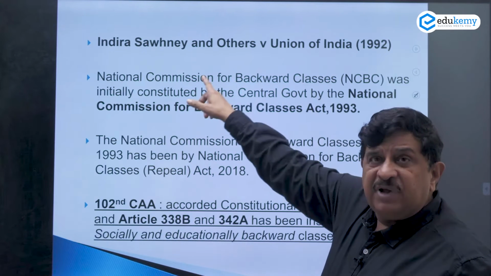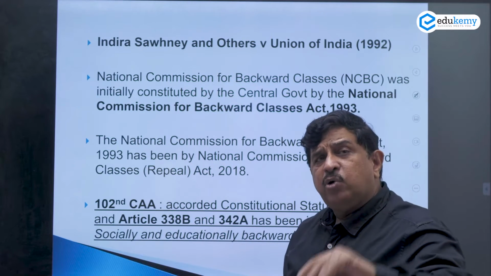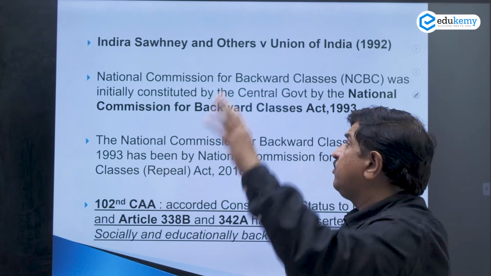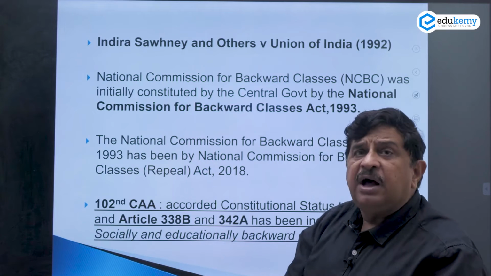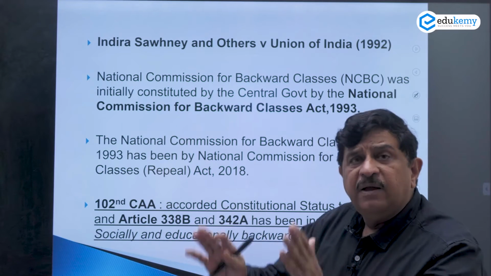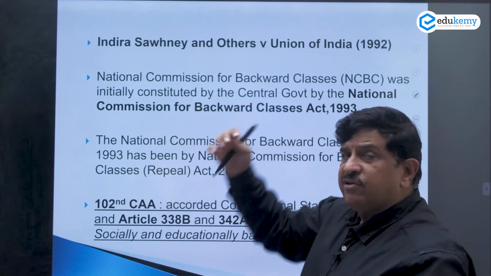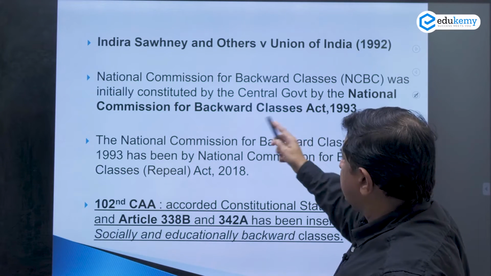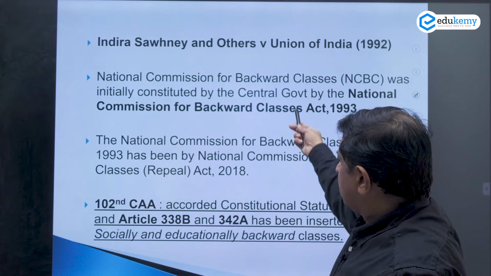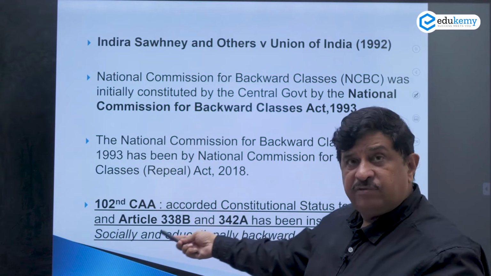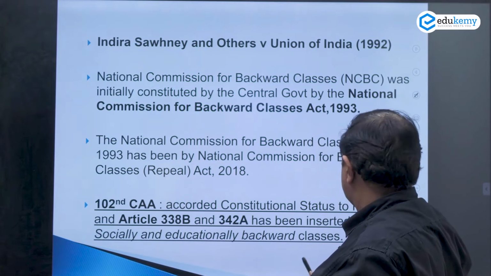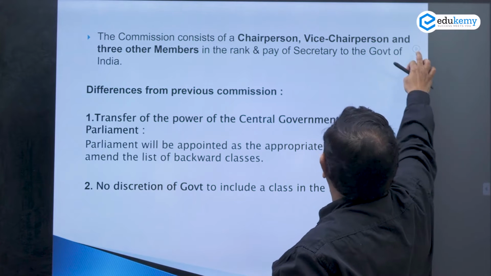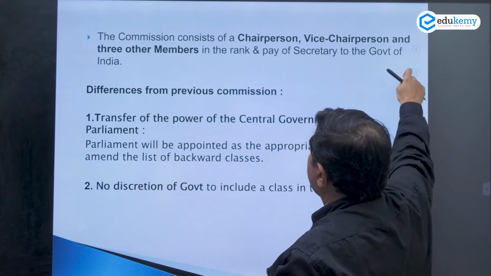Talk about the Indira Sawhney case, and if you can, talk about the Kalelkar Commission, or the Mandal Commission, because that is where the idea of focus on welfare of backward classes came to the fore. That is something which can be addressed and talked about. Then talk about this 1993 Act and the 102nd Constitutional Amendment Act, where it has provided. This should be at the back of your mind. What the Commission consists of may not be required.